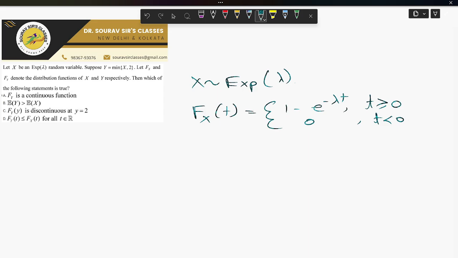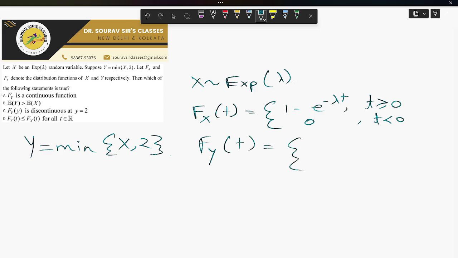Now what will the distribution function of Y be? The random variable Y equals the minimum of X and 2, so it is a censored version of X. Its distribution function F_Y(t) is given by F_X(t) if t is less than 2, and 1 if t is greater than or equal to 2.